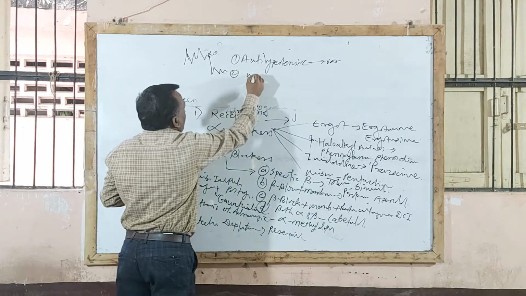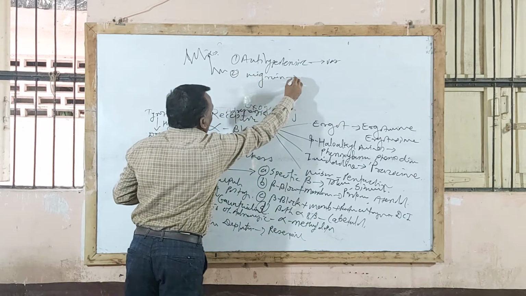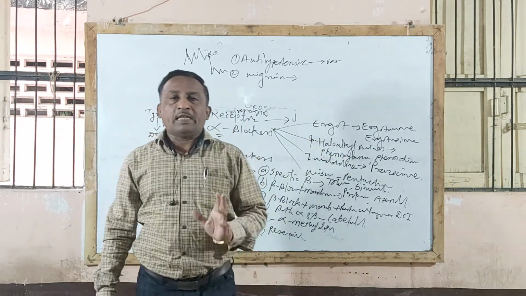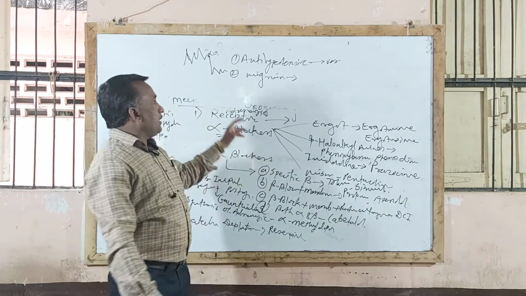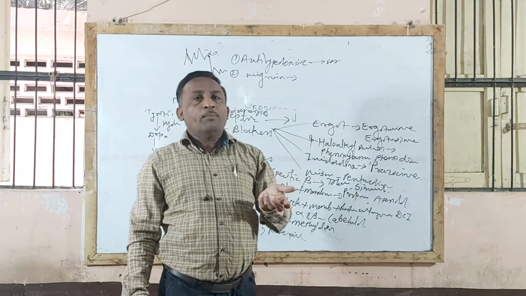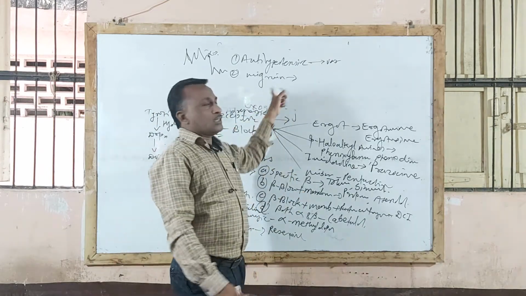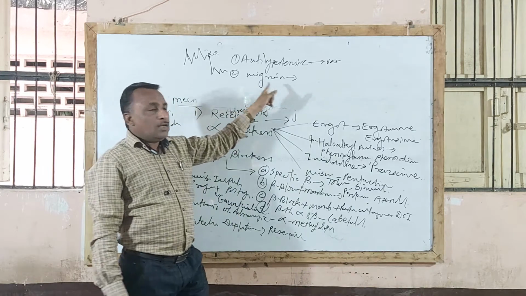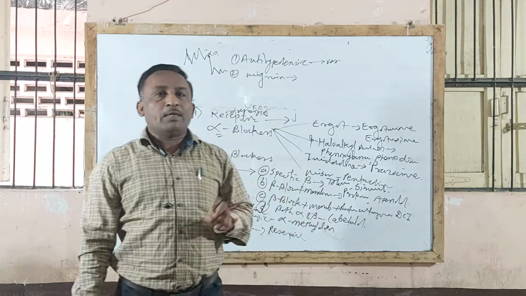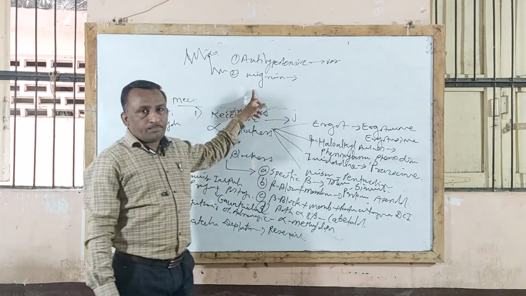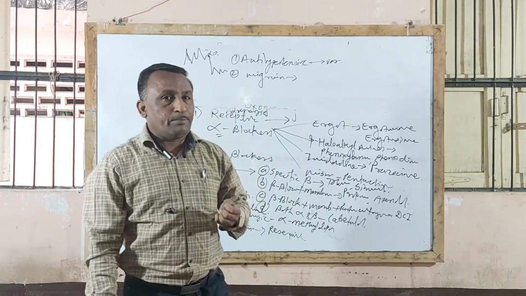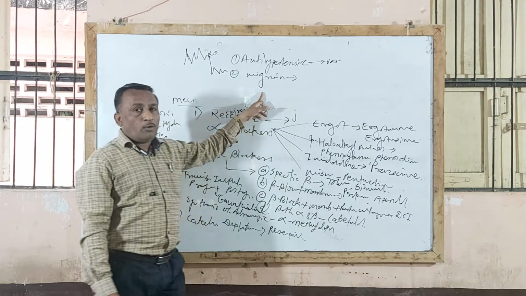In addition to this, alpha blocking agents are used in treatment of migraine, particularly ergotamine and ergotoxine. What is migraine? Migraine is nothing but unilateral paroxysmal headache accompanied with nausea and vomiting. In treatment of migraine, ergotamine and ergotoxine are used, and even in today's practice migraine tablets are available in the market. These drugs produce vasoconstriction of cerebral blood vessels and are thereby used in treatment of migraine.